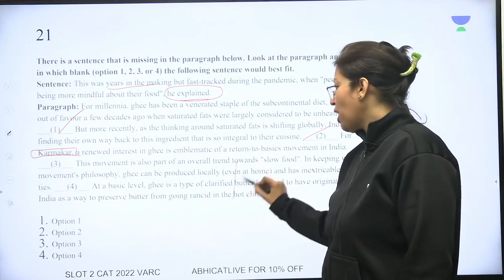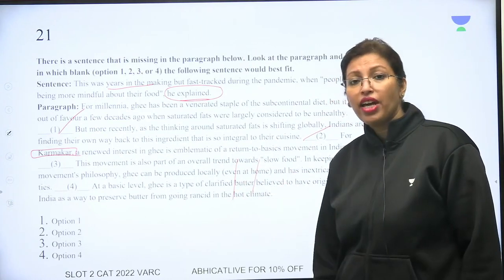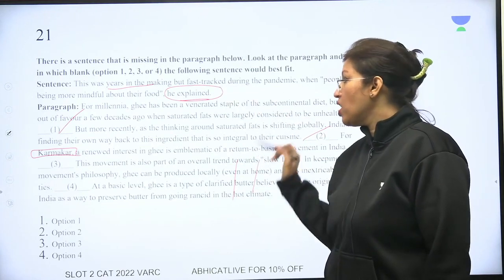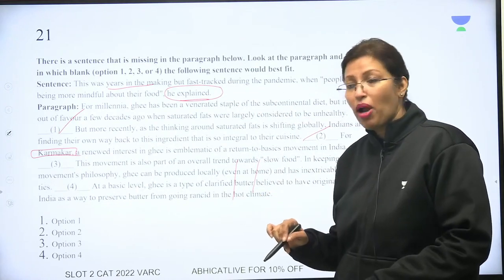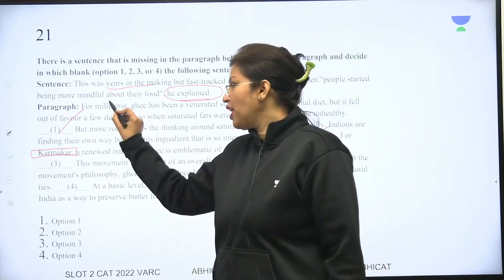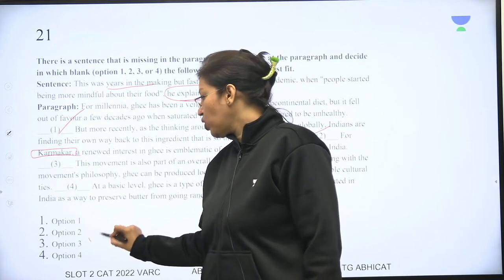Now this portion talks about how ghee is made and where it is made. So again, the statement which is this was years in the making but fast tracked during the pandemic cannot be how the ghee was made. So the best choice of filling this one will be option 3.